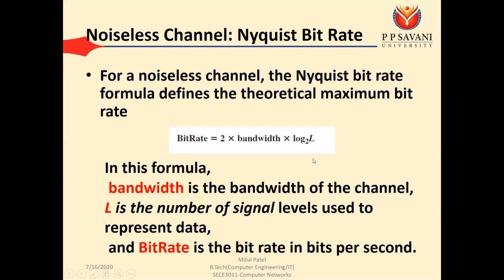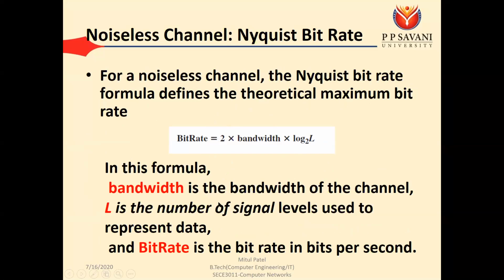So as we have seen, for the noiseless channel, that is the Nyquist bitrate. Okay, the Nyquist bitrate has the formula: bitrate equals 2 cross bandwidth cross log L base 2. Here B is your bandwidth, L is the number of levels, and the bitrate is the bits per second.